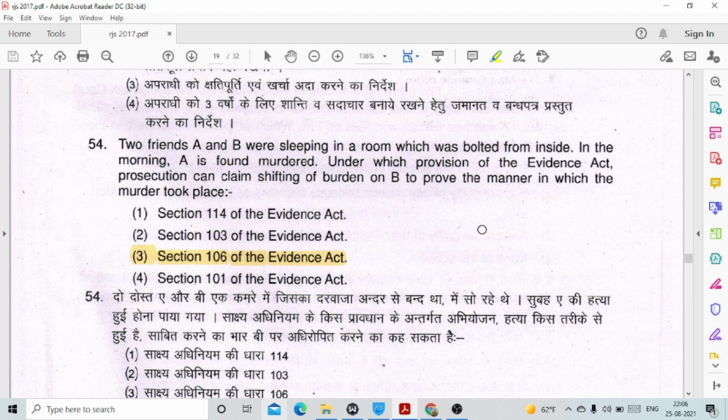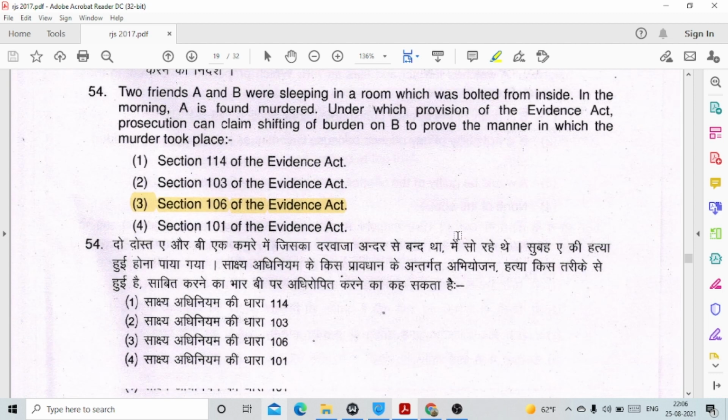54. Two friends A and B were sleeping in a room which was bolted from inside. In the morning, A is found murdered. Under which provision of the Evidence Act can the prosecution claim shifting of burden on B to prove the manner in which the murder took place? It is option number 3, Section 106 of the Evidence Act. That means that the person who is alleging that he is not the culprit, the burden is on him to prove that he is not guilty.